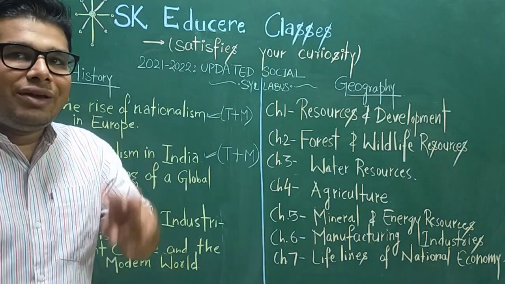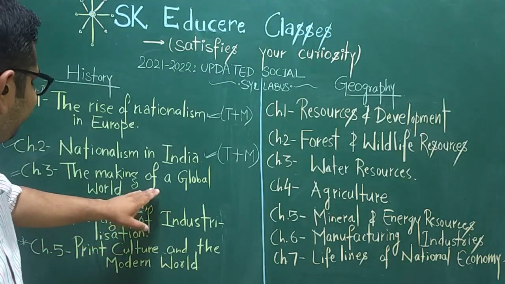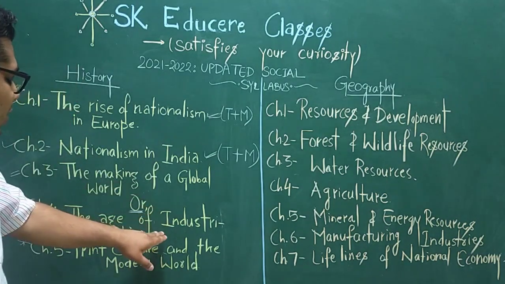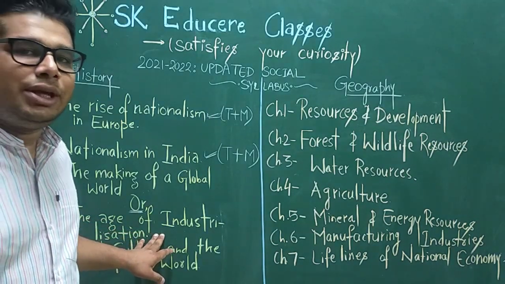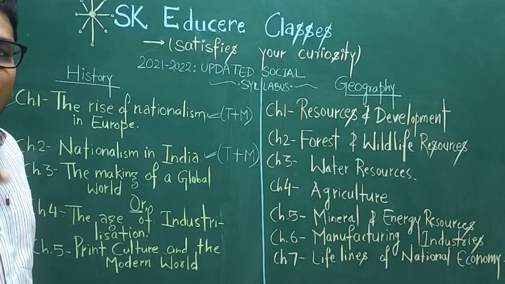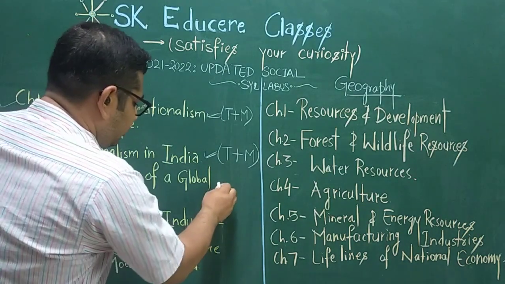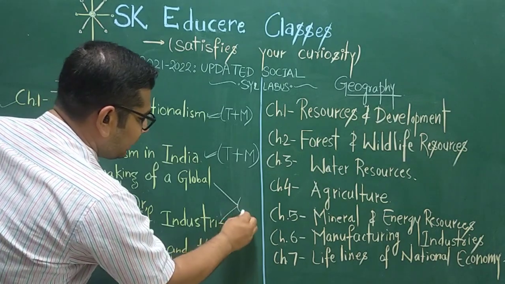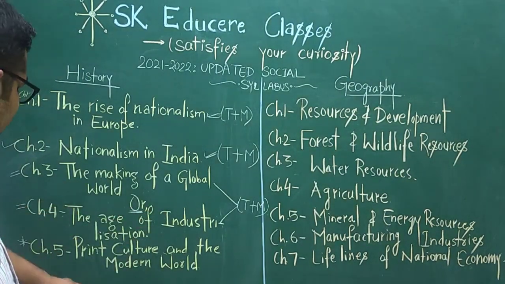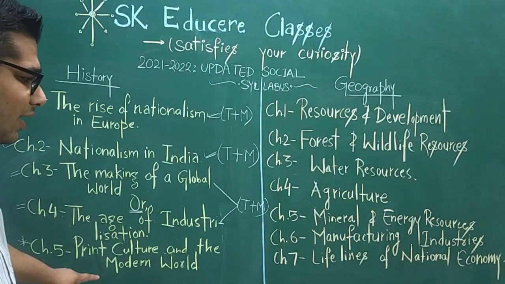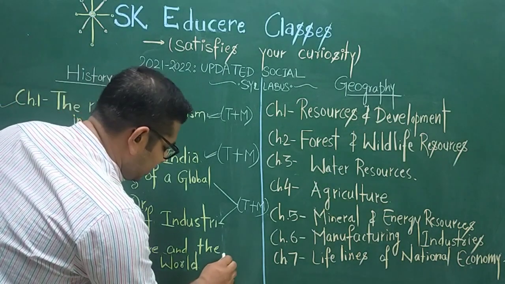In the board exam you will find questions in "or" type. Like, there will be a question from chapter 3 and also a question from chapter 4 in a single question number, and both the questions will be in "or", and the chapter which you have prepared, that chapter's question you have to answer. So from this section only 1 chapter will come, and obviously it will also include theory plus map work.